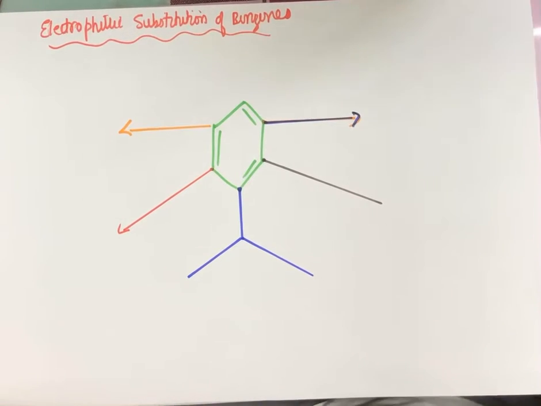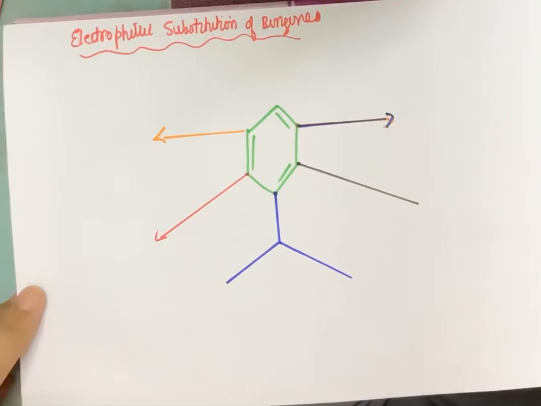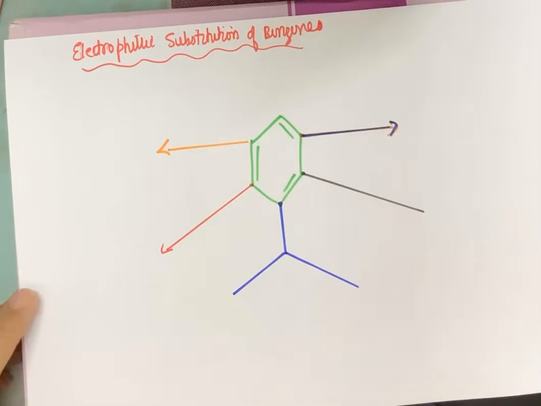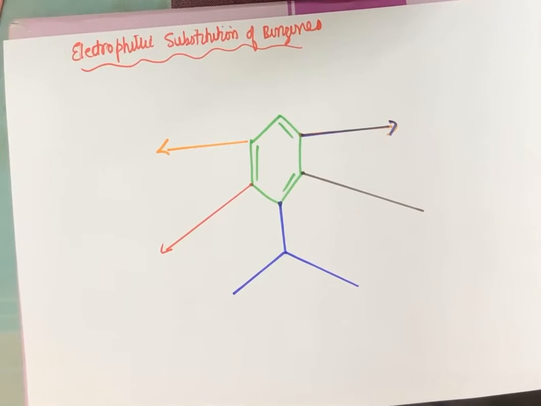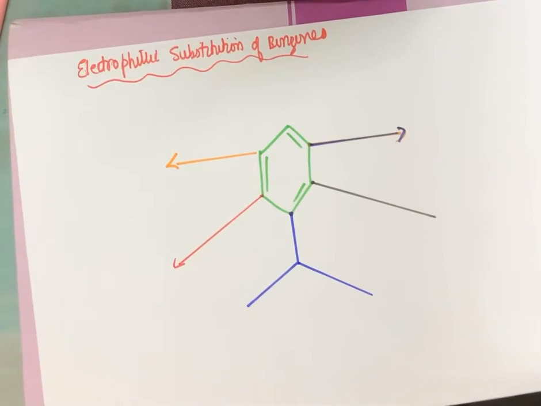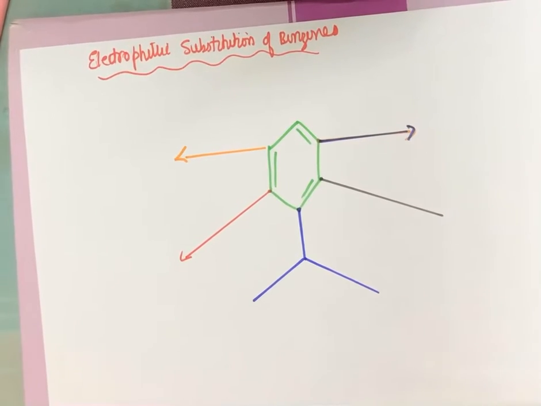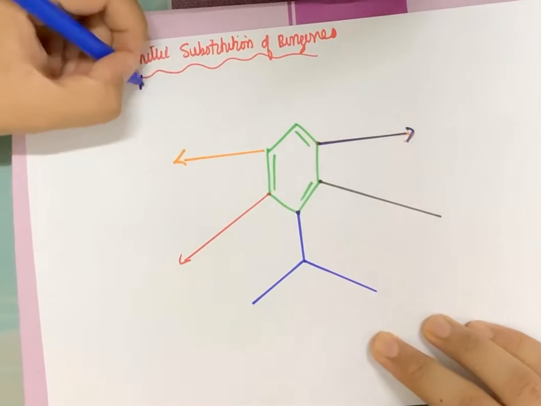Good evening. So in today's class we'll be talking about the electrophilic substitution reactions of benzene, a concept which is very important for class 11 and 12 as well as the competition exams. Now first let us understand the title of such reactions. Electrophilic substitution means attack of an electrophile.